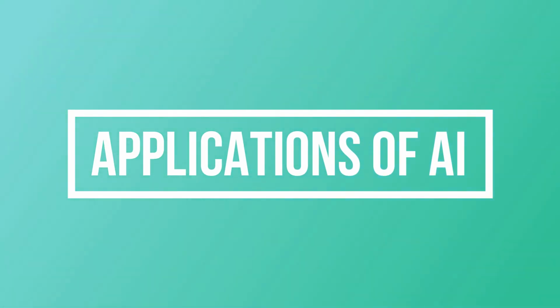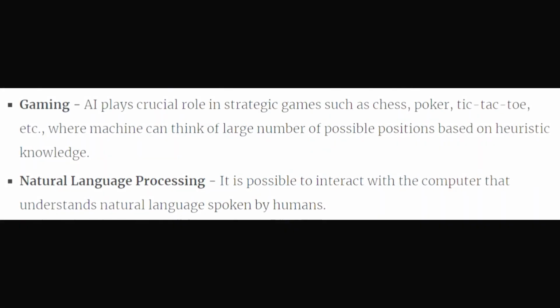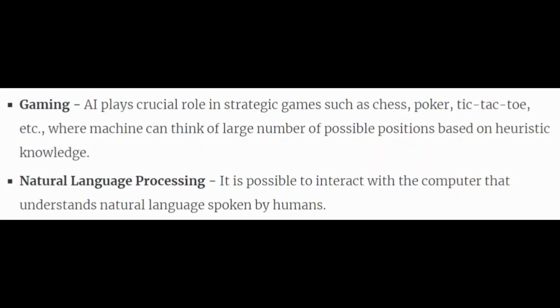Next, we are going to brief applications of artificial intelligence. AI has been dominant in various fields such as gaming, language processing, recognition systems, and robotics. In gaming, AI plays a crucial role in strategic games such as chess, poker, tic-tac-toe, etc., where the machine can think of a large number of possible positions based on heuristic knowledge.